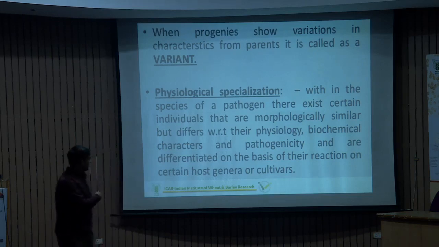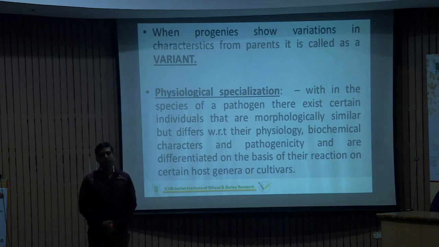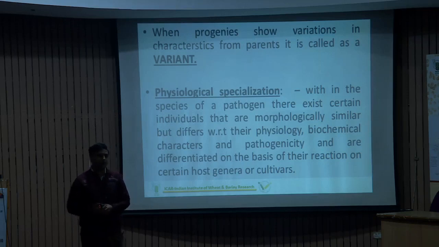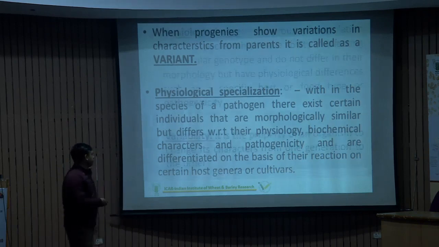So from this theory, the concept of using different hosts came into the picture, and from that period we have continuously used differential hosts for analyzing any isolate for pathotype analysis, and it works very well in nature up to this time.